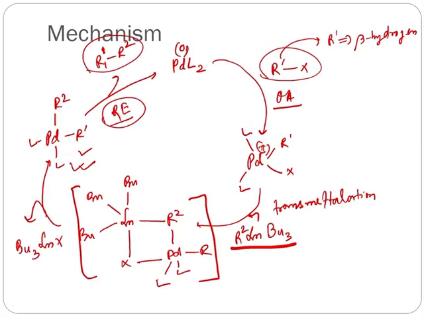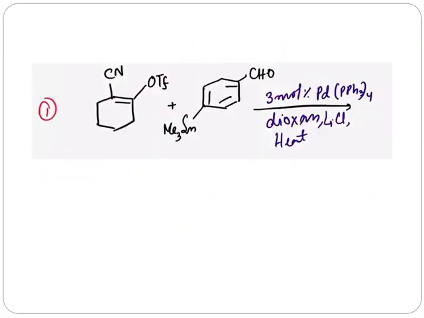Now we will see a few examples of Stille coupling. This is the first example where a cyclohexene triflate substrate is coupled with an organotin compound. Here one thing you may notice is that lithium chloride is used. So what is the role of lithium chloride here?